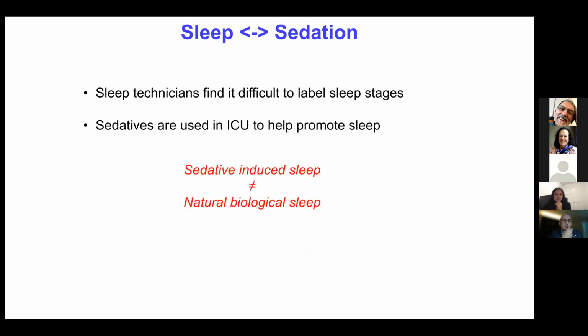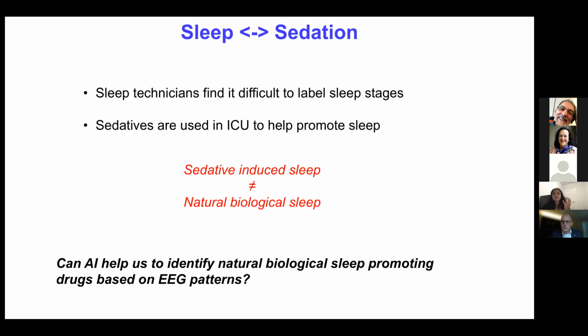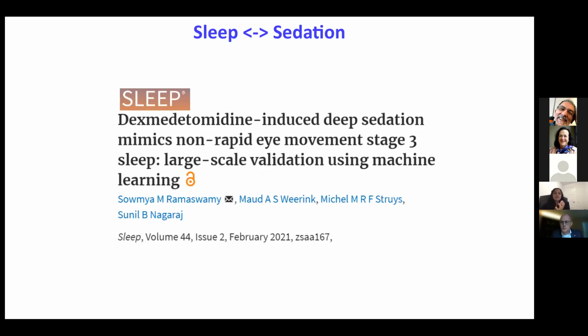And from the literature, we know that sedative-induced sleep is completely different from natural biological sleep. Also, sleep technicians find it difficult to label the sleep stages. So here we try to address: can artificial intelligence help us identify natural biological sleep promoting drugs based on EEG patterns? And we try to build a relationship between sleep and sedation here. So we developed a novel framework, and this methodology is published in the Sleep Journal.